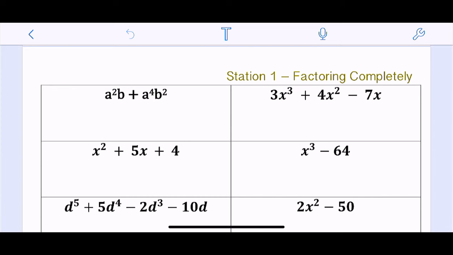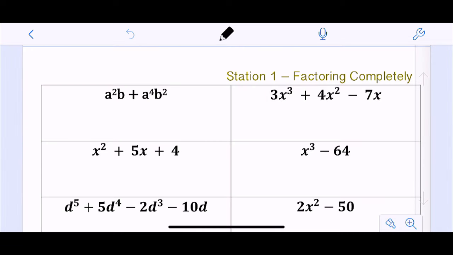But the first thing I want to make sure we're comfortable with is factoring, because this is really Algebra 1 review. If we can't do this, then it's going to be hard to do anything else. So the first thing you should always be looking for when you do any sort of factoring is a greatest common factor. There are a lot of these with a GCF.